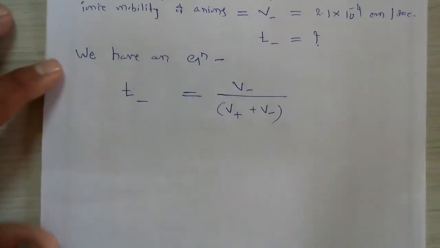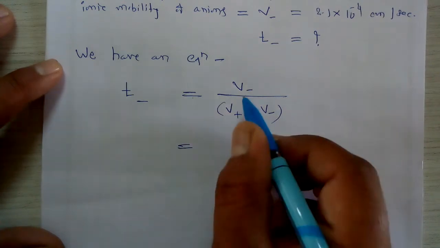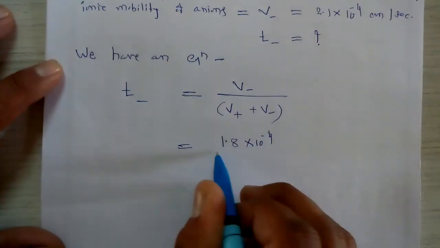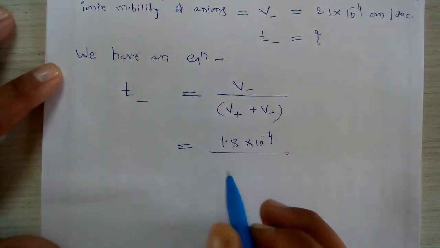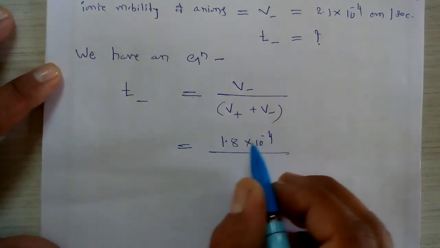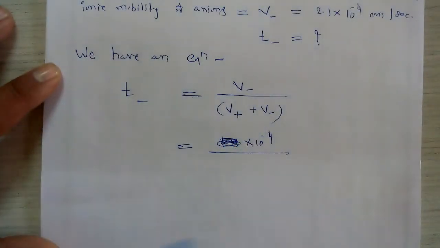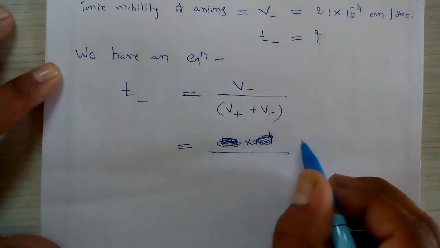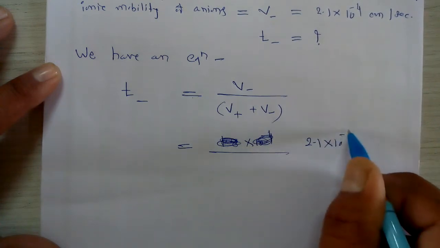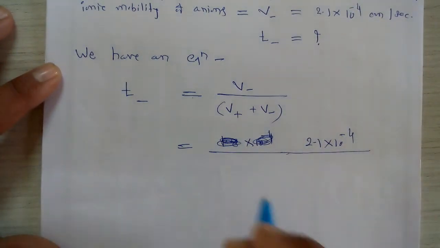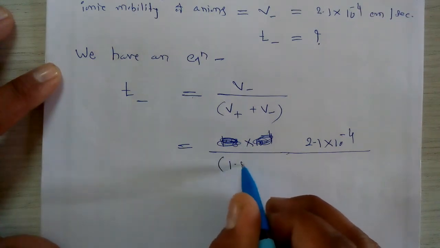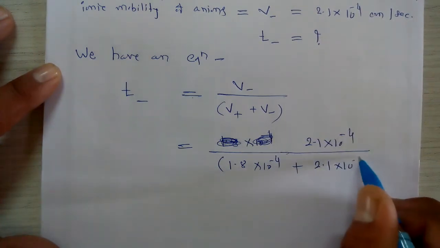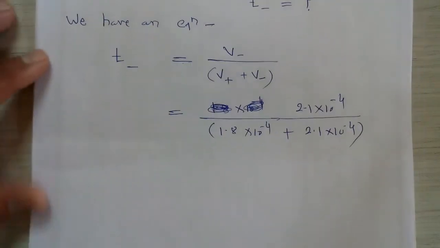If we substitute the values for each term, we write the absolute velocity for the anion, which is 2.1 × 10^-4, divided by the absolute velocity of cations, 1.8 × 10^-4, plus 2.1 × 10^-4. We just substitute the value for each and every term in this equation.